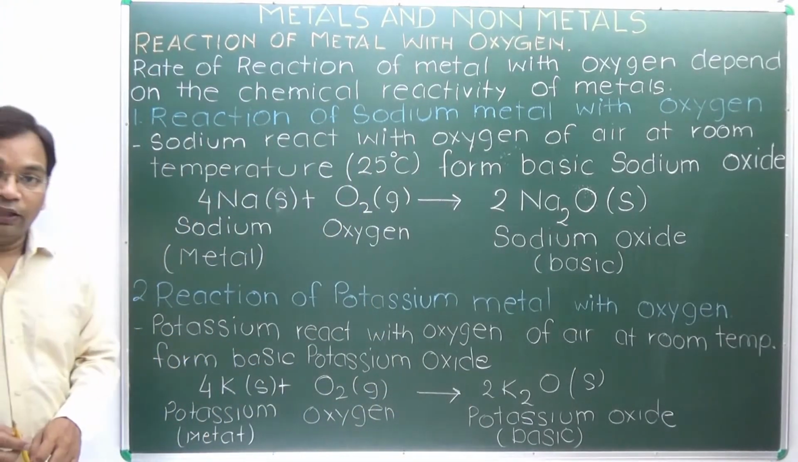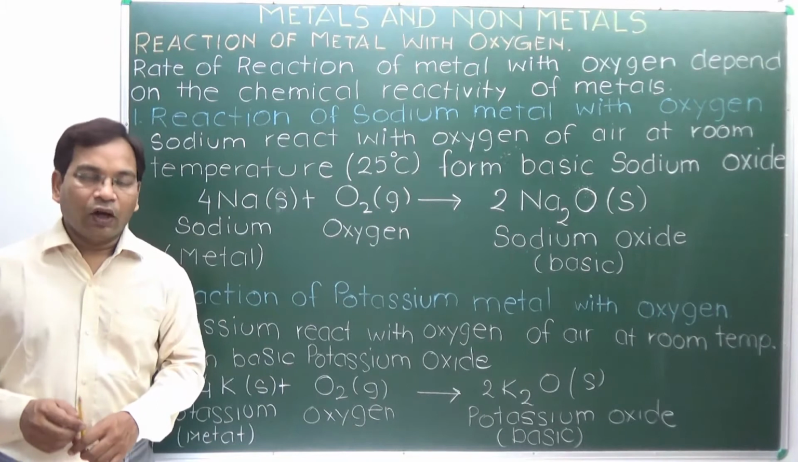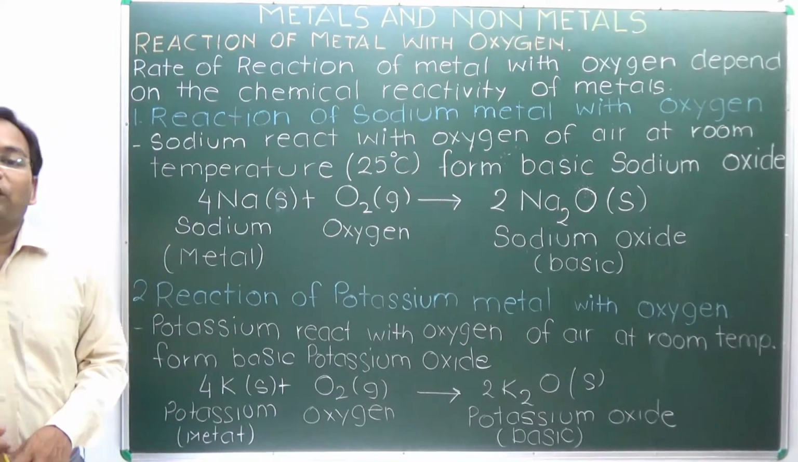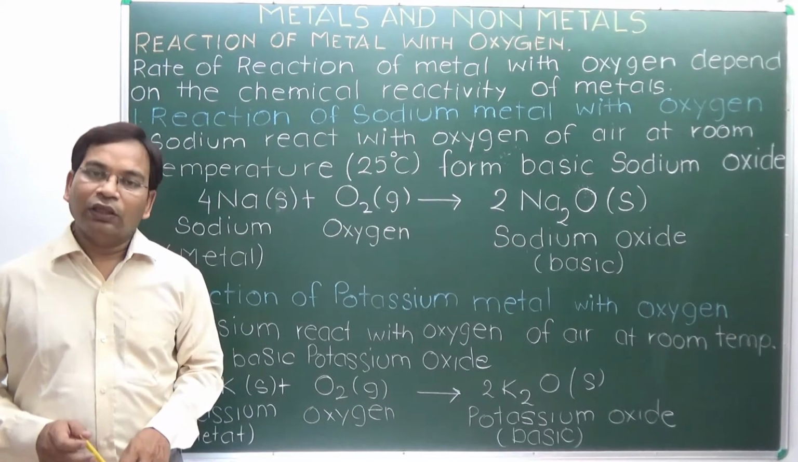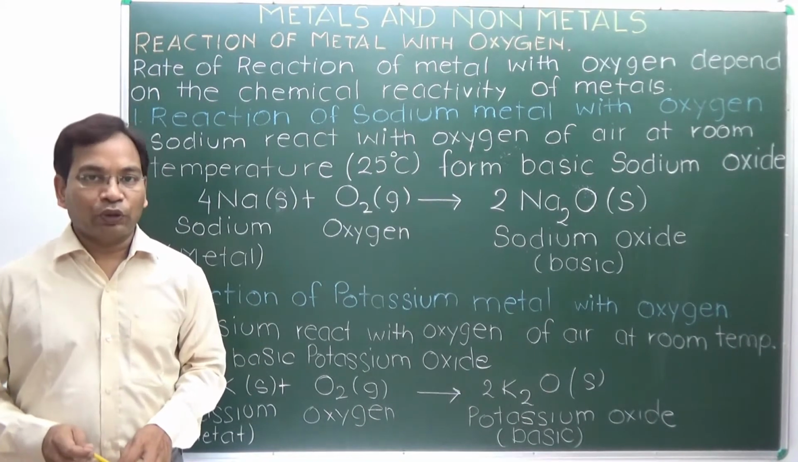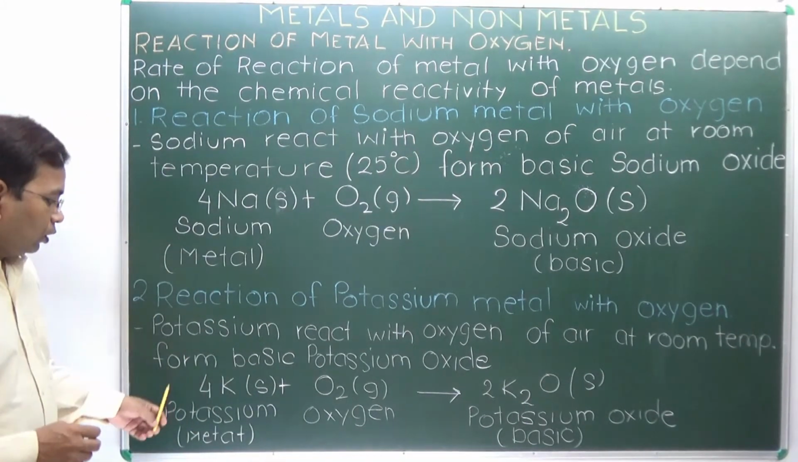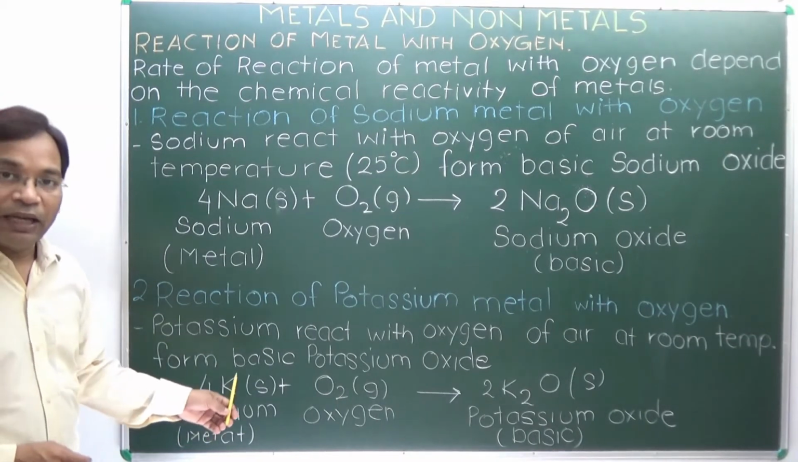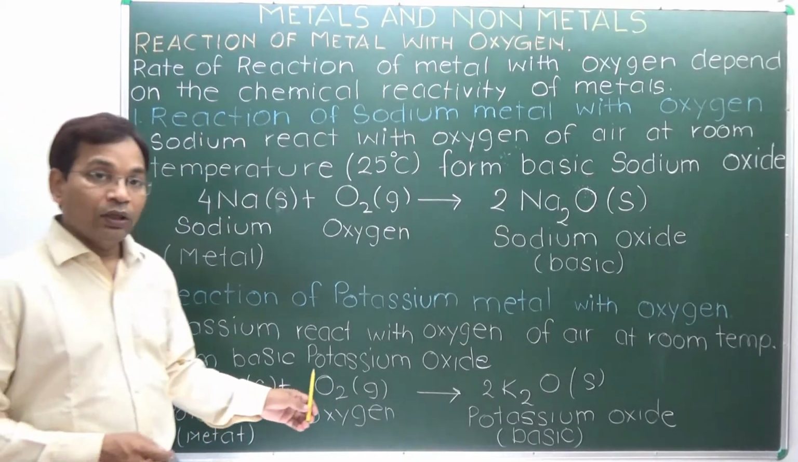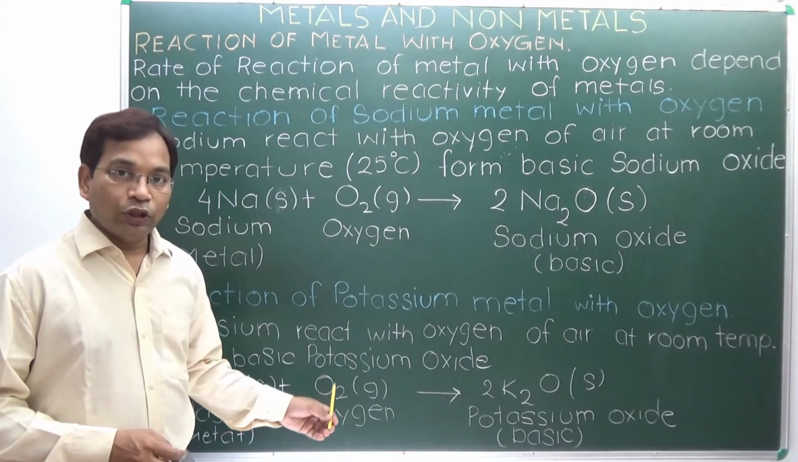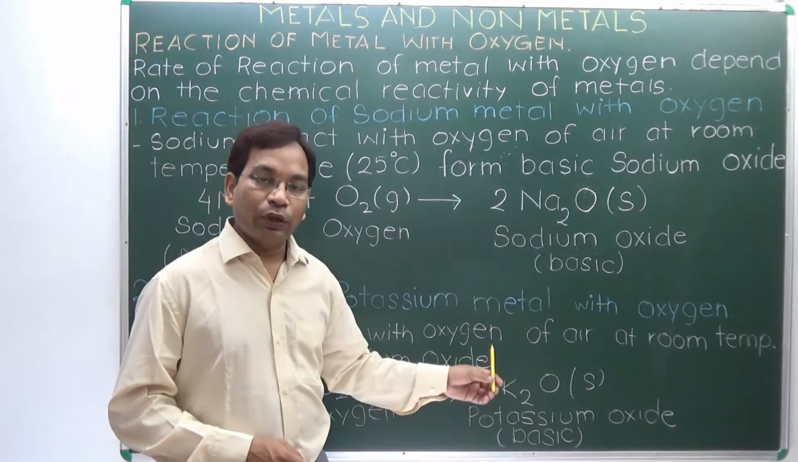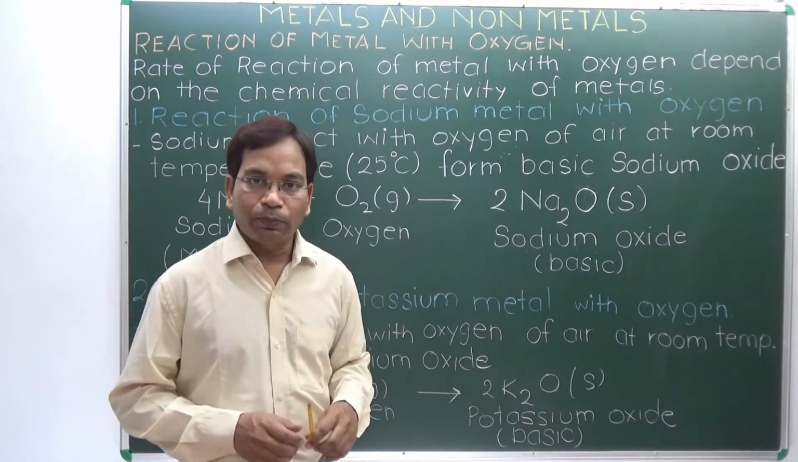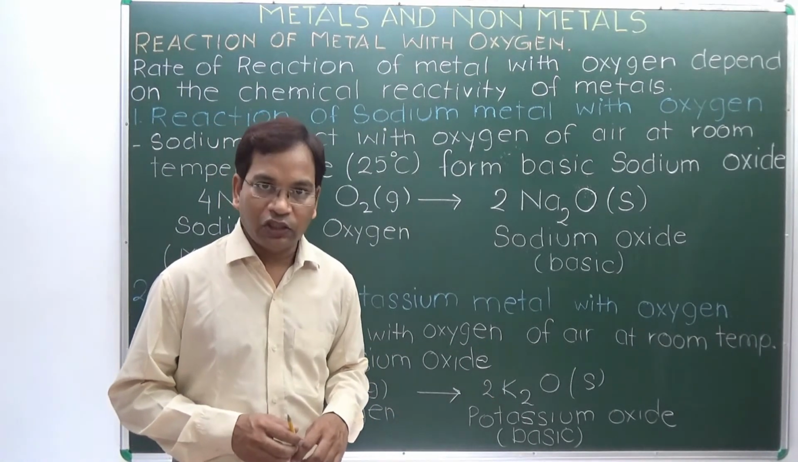Next, reaction of potassium metal with oxygen. When potassium metal reacts with the oxygen of air at room temperature, it also forms basic potassium oxide. Here 4 moles of potassium, a solid metal, react with 1 mole of oxygen molecule gas to form 2 moles of potassium oxide, a solid product basic in nature.